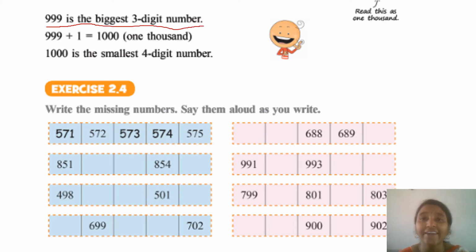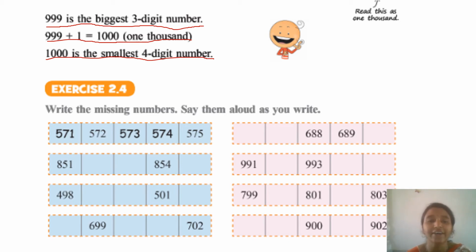Next, 999 plus 1 gives you what? 1000. You should read this as 1000. And 1000 is your smallest 4-digit number. And what is your largest 4-digit number? 9999 will be your largest 4-digit number. With this we have completed our numbers up to 1000. Right. Now let us go to exercise 2.4.